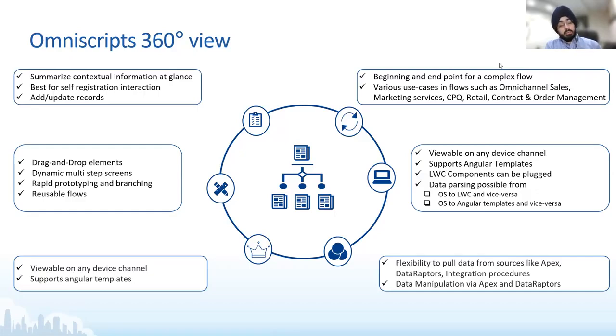You have the flexibility to pull data from various sources. It could be an Apex class, it could be a DataRaptor, it could be an IP. For all our developers who like to code and who feel, hey, I want to build this logic in Apex, this is something which could work. OmniScript does support that. You can invoke an OmniScript from Apex, and you can also have an Apex class embedded within an OmniScript. Let's say that you have gathered some user information and now you want to proceed to some complex logic, but you want it to be handled with Apex. That's where you can invoke your Apex class and embed it within your OmniScript.